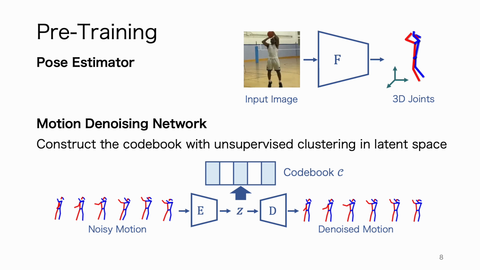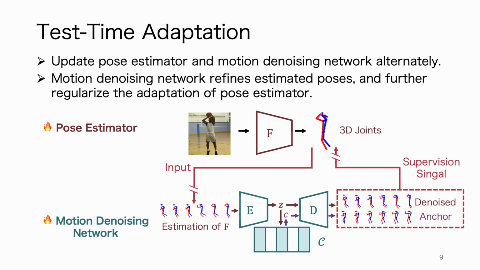We then describe the detailed implementation during pre-training and test time. We learn two components during pre-training. The first is a pose estimator that learns to output the 3D body pose from an input image. The second is an autoencoder-based motion denoising network. We further perform unsupervised clustering in its motion latent space, therefore constructing a codebook that contains representative codes in the latent space. During the test stage, given an incoming video clip, these two components are updated alternately.